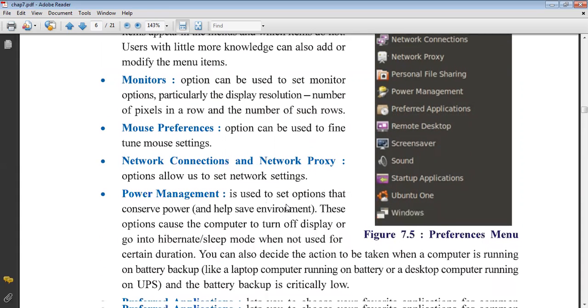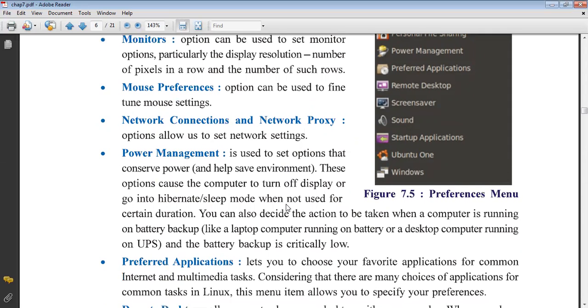If you want to connect another computer with your computer, you will set the network connection. Power management is used to set options that conserve power. These options cause the computer to turn off the display or go into hibernate sleep mode when not used for a certain duration. When we are not working with the computer, it will automatically go into hibernate option. That means it is used to save power.